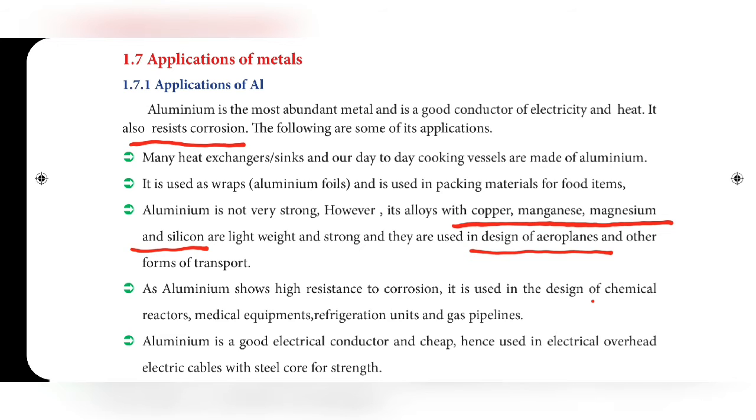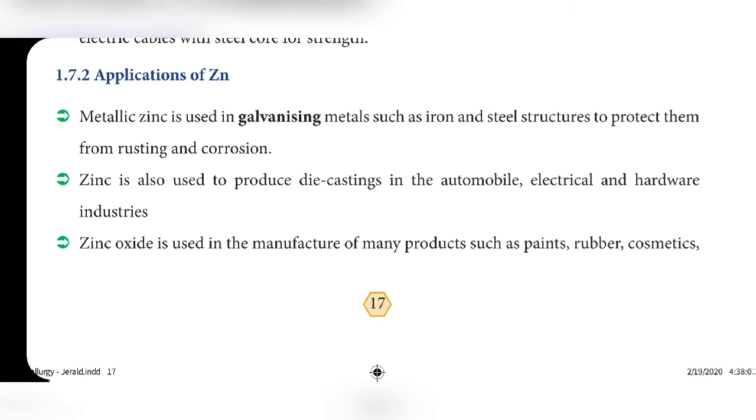As aluminum shows high resistance to corrosion, it is used in the design of chemical reactors, medical equipment, refrigeration units and gas pipelines.